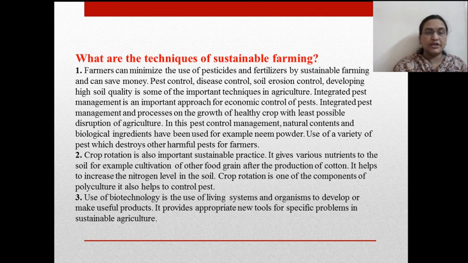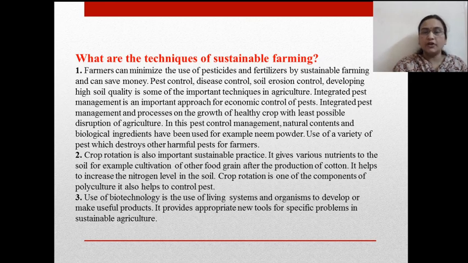Then crop rotation is also an important sustainable practice. It gives various nutrients to the soil. For example, cultivation of other food grain after the production of cotton. After the production of cotton, to increase the nitrogen content in the soil, we have to cultivate another type of food grain and not repeatedly cotton. It helps to increase the nitrogen level in the soil. Crop rotation is one of the components of polyculture. It also helps to control pests.